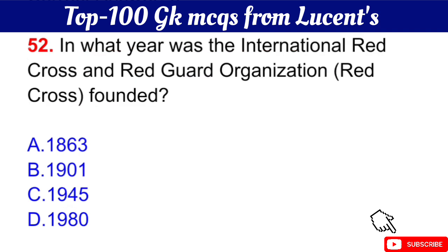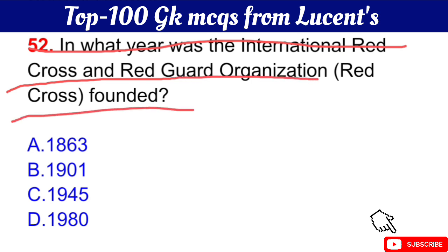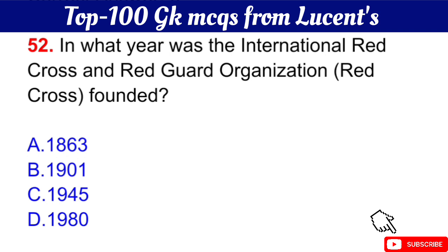Question number 52 is in what year was the International Red Cross or Red Guard Organization founded? Your question is in what year was the International Red Cross or Red Guard Organization founded? The right answer is option A, 1863.